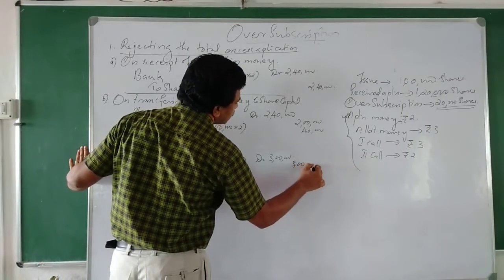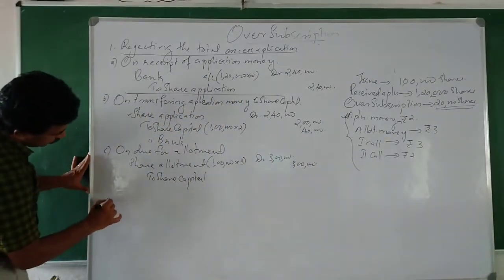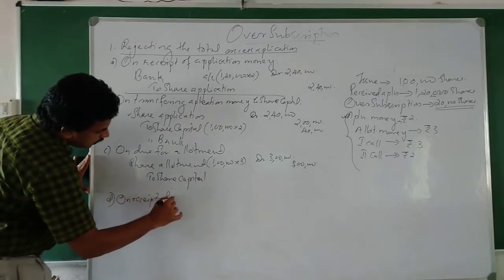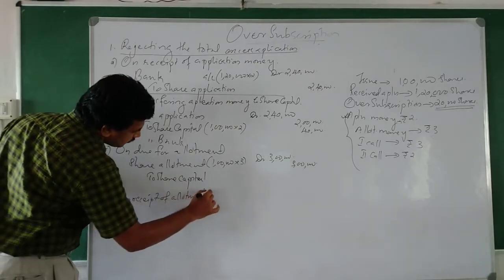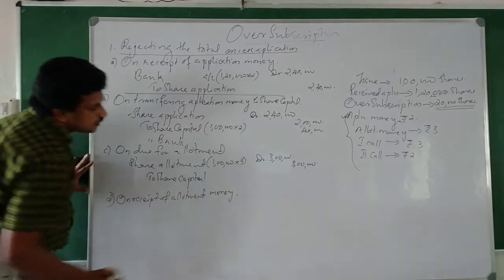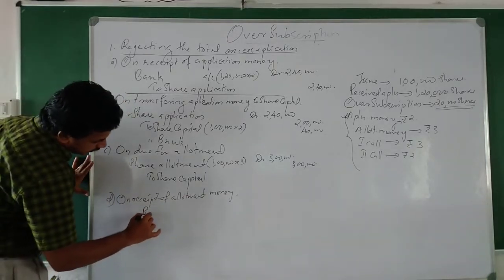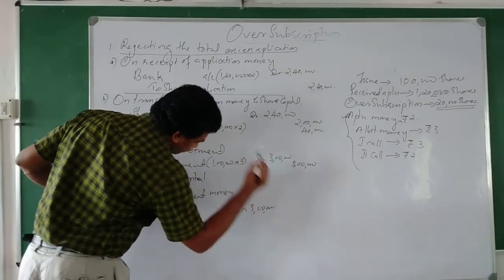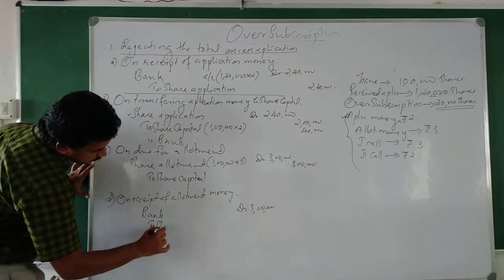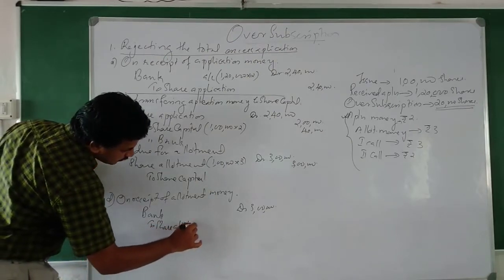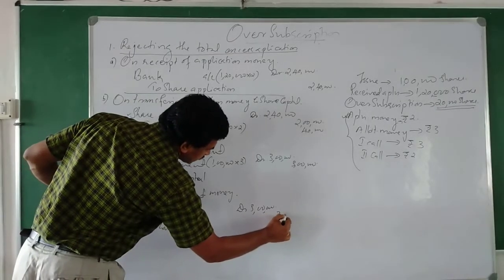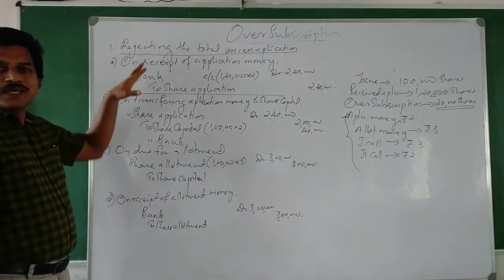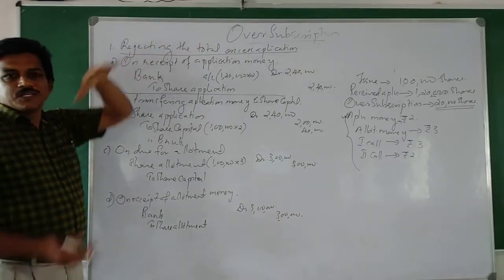Same amount, 3 lakh. Then on receipt of allotment money, what can be the journal entry? Bank debtor 3 lakh to share allotment 3 lakh. Okay, so this is the journal entry according to the first method.